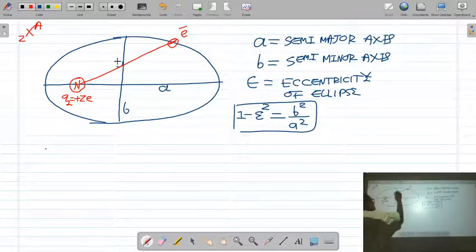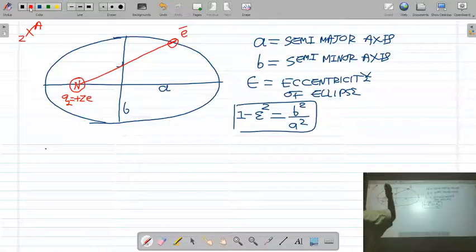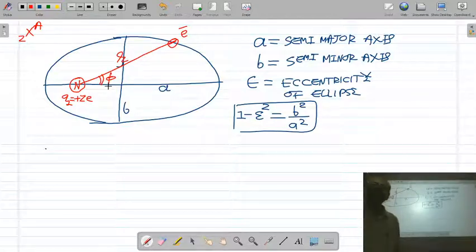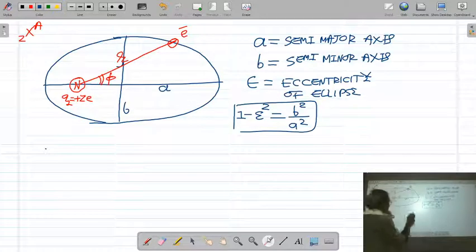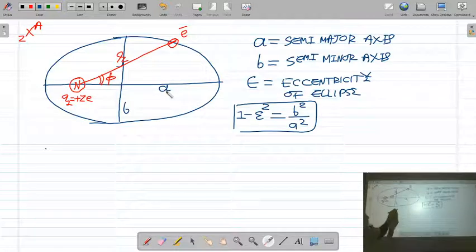The radial distance of the electron from the nucleus is r, and the angle made by this position vector r with the major axis is phi. Okay, so please try to understand each and every term. What is this a? This a is the semi-major axis of the ellipse.